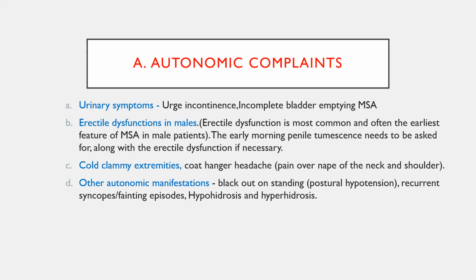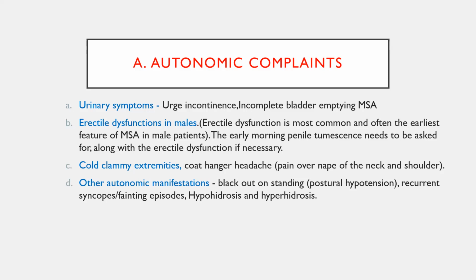And meanwhile, whenever you are taking the history of a patient with movement disorder or dementia, you need to ask about erectile dysfunction because this is the earliest autonomic dysfunction that used to occur in the male multiple system atrophy patient. You need to ask erectile dysfunction in all movement disorder and cognitive dementia patients. And cold clammy extremities and coat hanger headache.